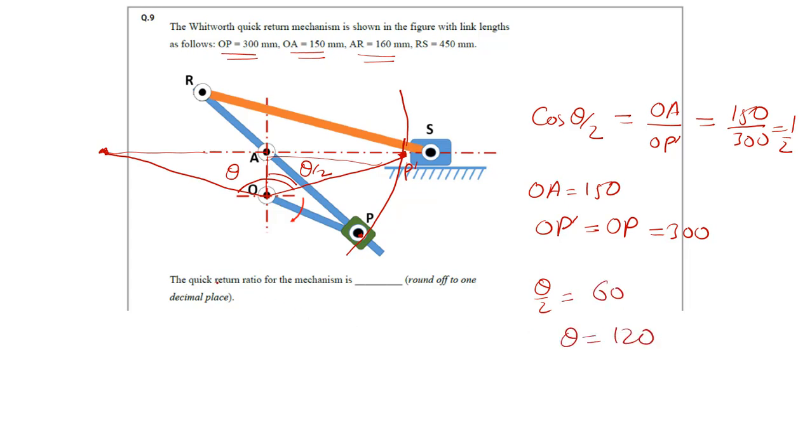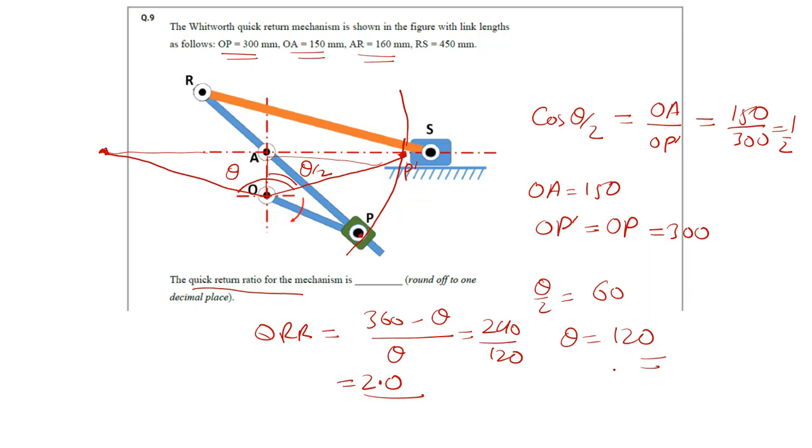So what is it asking? Quick return ratio, right? So QRR equals 360 minus theta upon theta, that will be 240 upon 120. So this will give me 2.0. So see, it's a very simple question. Within a minute you are able to solve this question, right? 2.0.